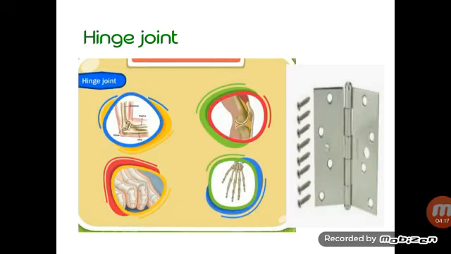Similarly, these joints are called hinge joints in the body, and they allow you to move your elbow, knees, toes and fingers. Just try to open and close your finger. So there are joints, children, and they are called hinge joints. You can open and close your legs also, that is due to hinge joints.